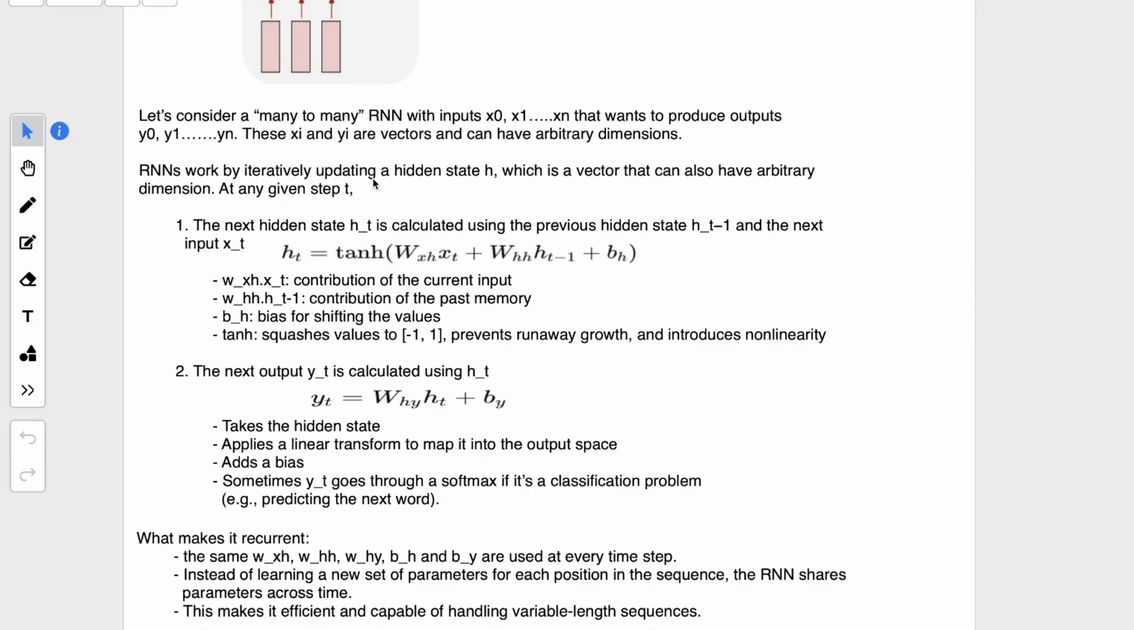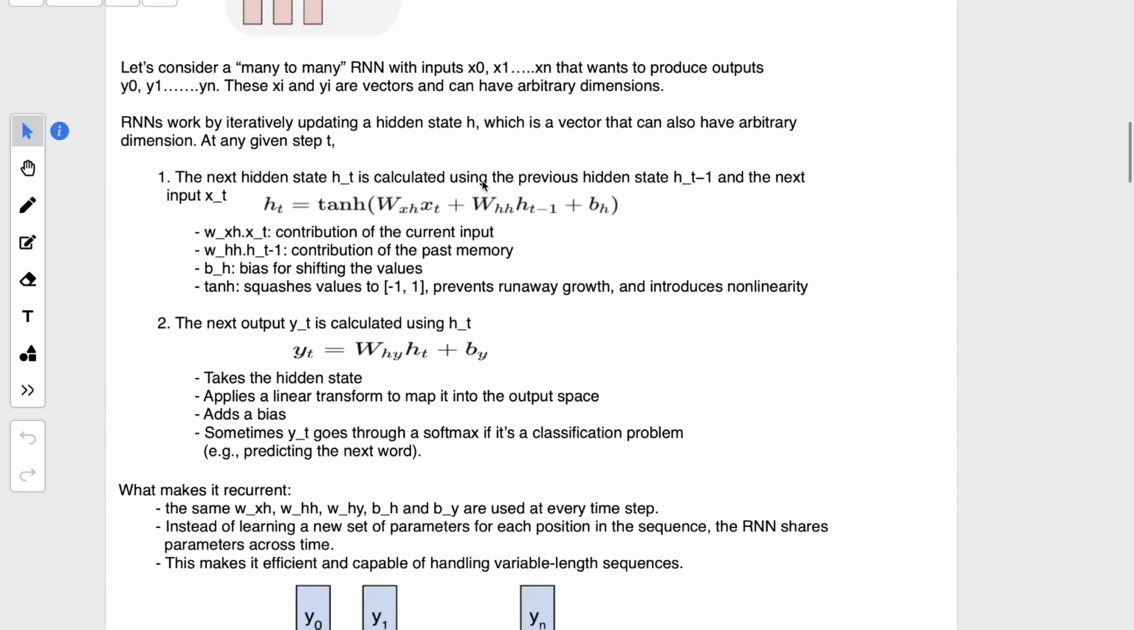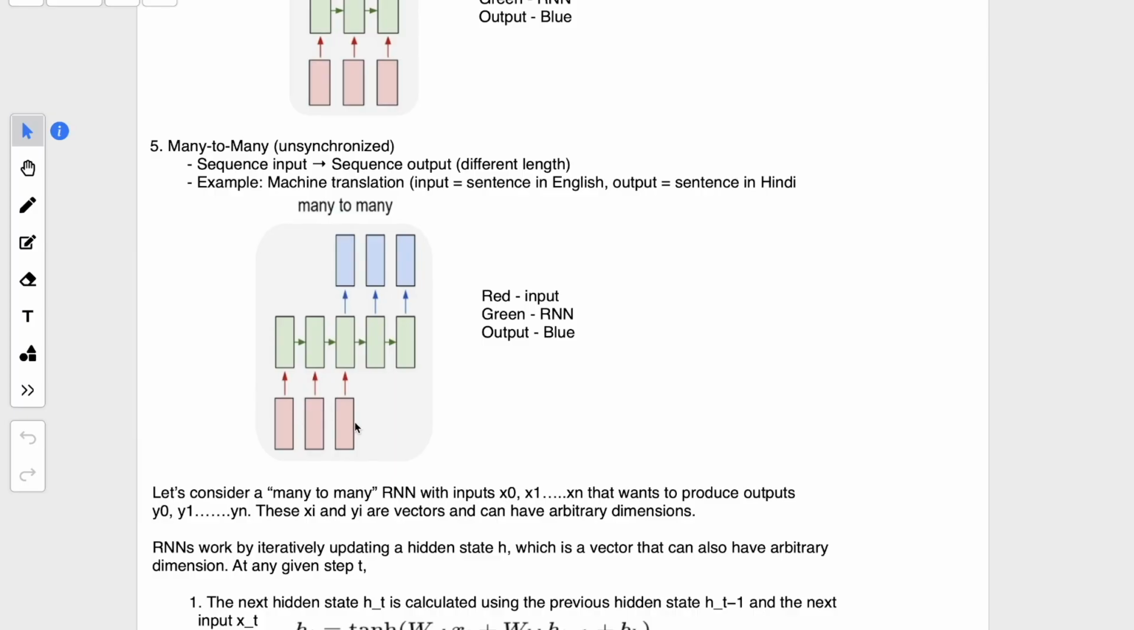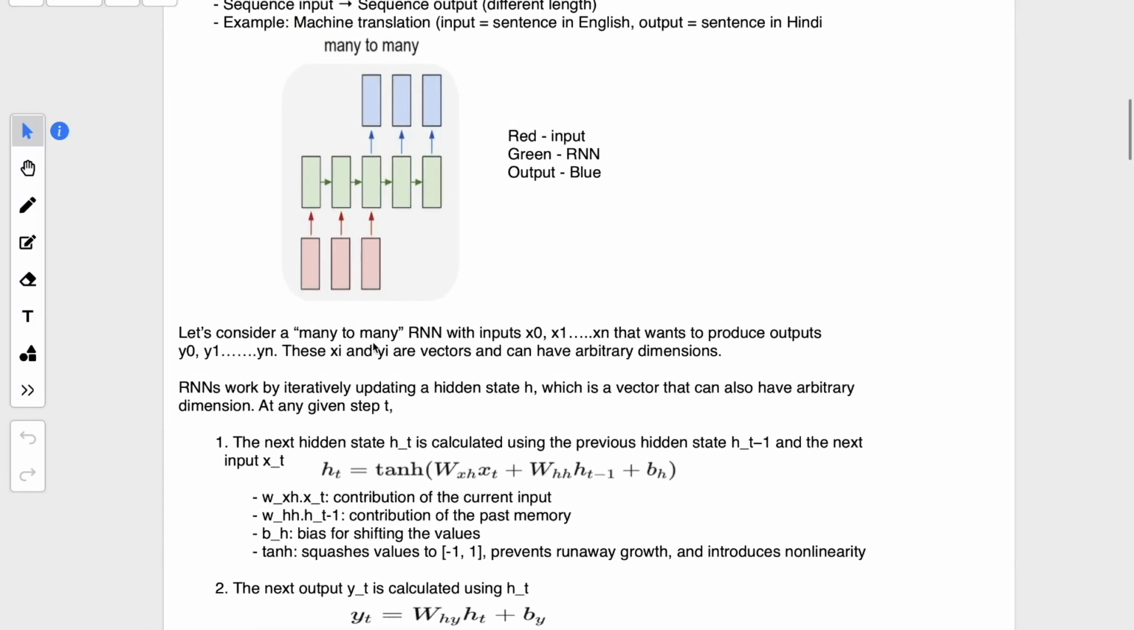So they work iteratively, updating a hidden state h, which is a vector that can also have arbitrary dimensions. Here the vector need not be of a fixed length like 2 or 3. It can be of any length. So the next hidden state is calculated using the previous hidden state as well as the next input. As you saw in these diagrams, inputs are being passed to the other layers as well, right? The first hidden state depends only on the input, and the next hidden state depends on the next input as well as the previous hidden state output. So this keeps on going.